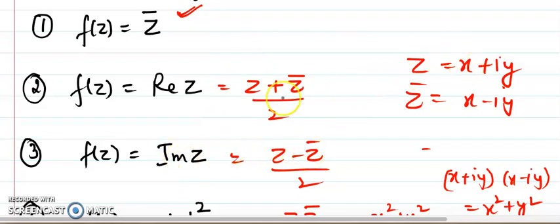If you know that real z can be written this way, it is a very useful thought. You can at least guess your answer. Imaginary z is the difference of these two terms, right?